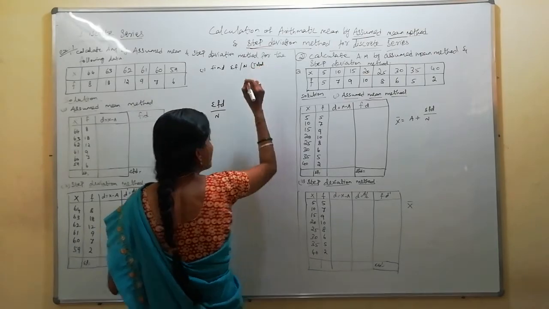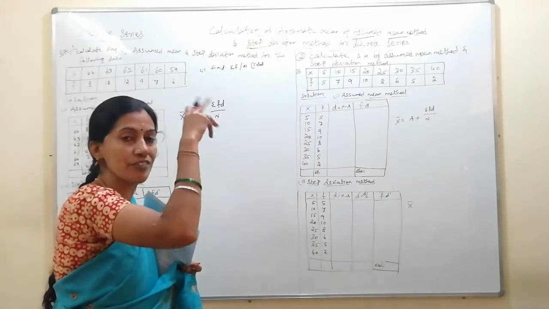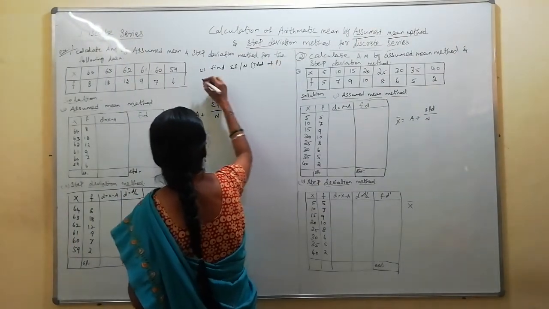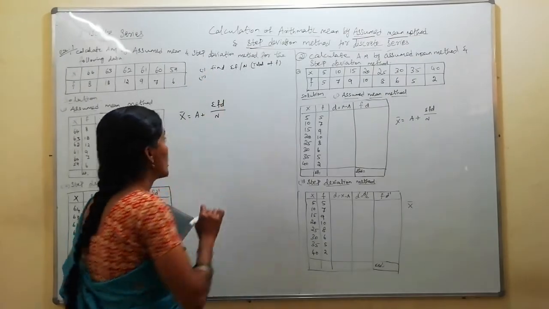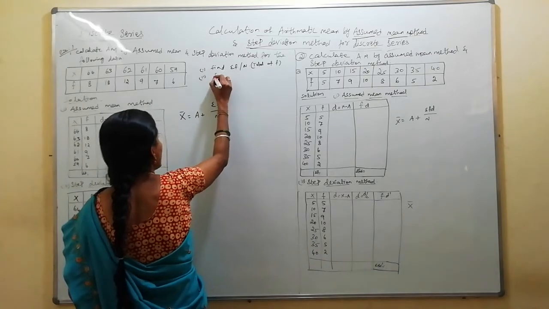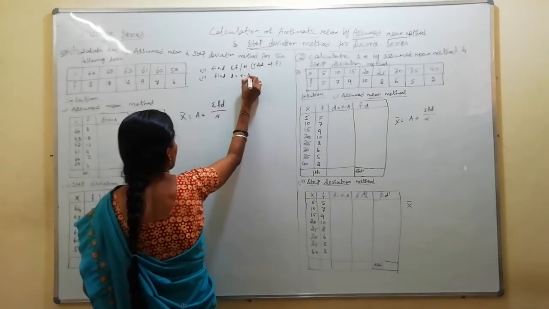Total in discrete series and continuous series. When it is individual observation, number of observation is n. Total of f. Next step, what will you find out? You assume the value and deduct the x value from the assumed value. So find d. Find d equal to x minus a.